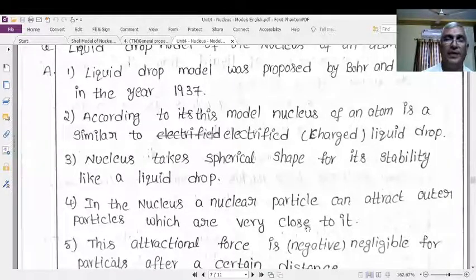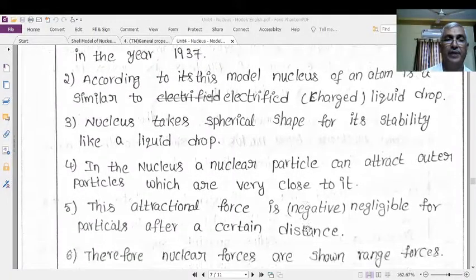It means that the nucleus takes a spherical shape for its stability, like a liquid drop.